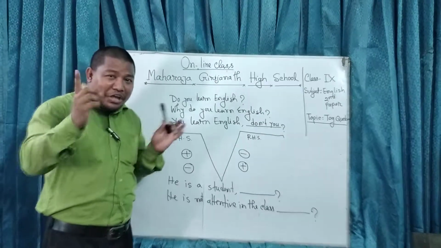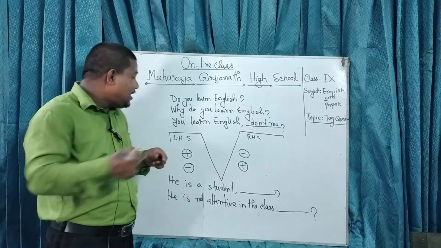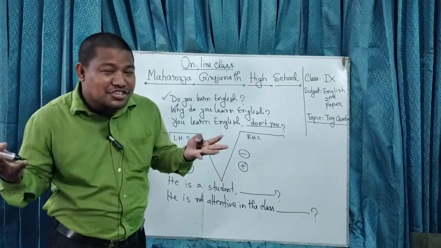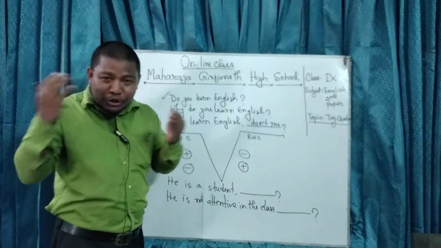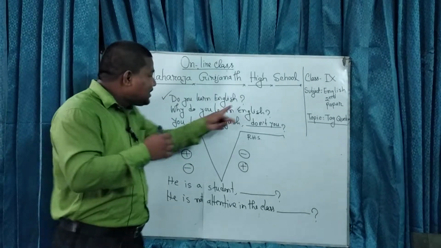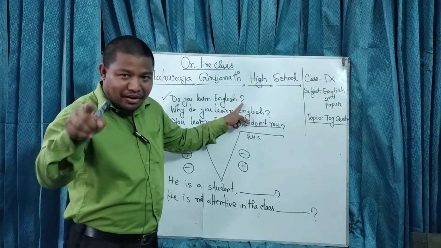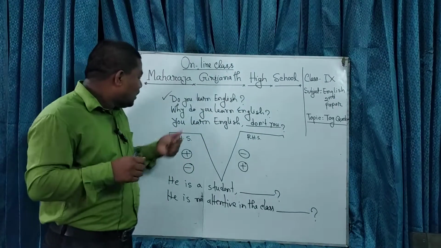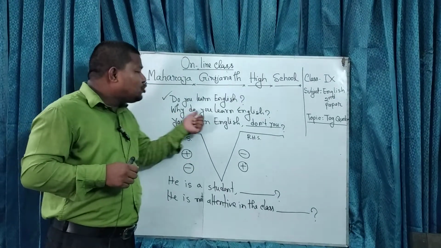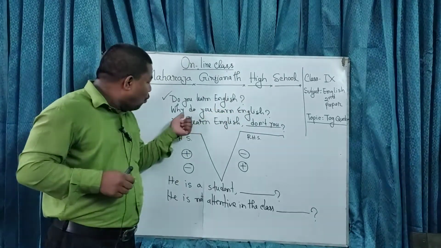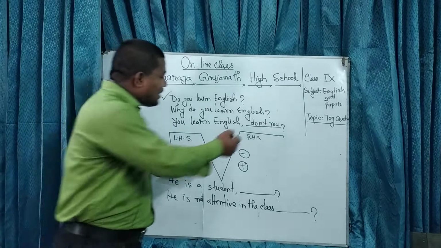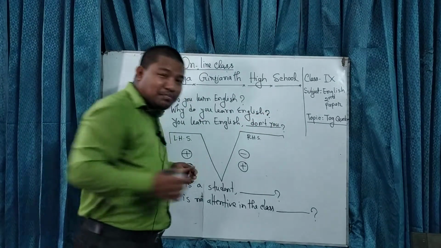Okay, my dear students, I hope you can see the board clearly. The first sentence is, do you learn English? I repeat, do you learn English? At the end, what mark is here? Question mark. So definitely it's a question, an interrogative sentence, right? Another question: why do you learn English? It's also a question. At the end, you find the question mark.